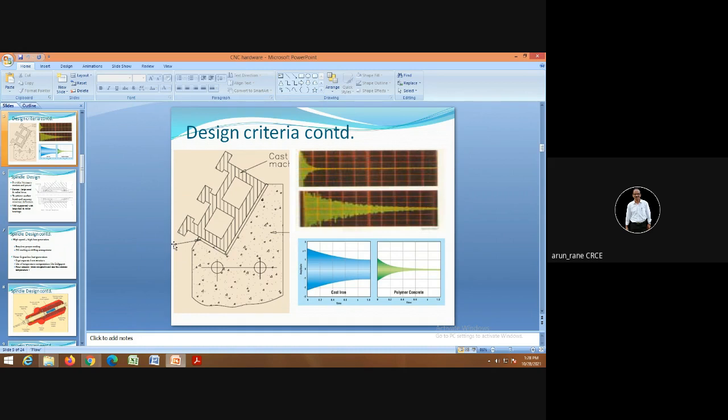This graph shows you the vibrations. If it is cast iron, the vibrations are this much. If it is polymer concrete, then vibrations are less.